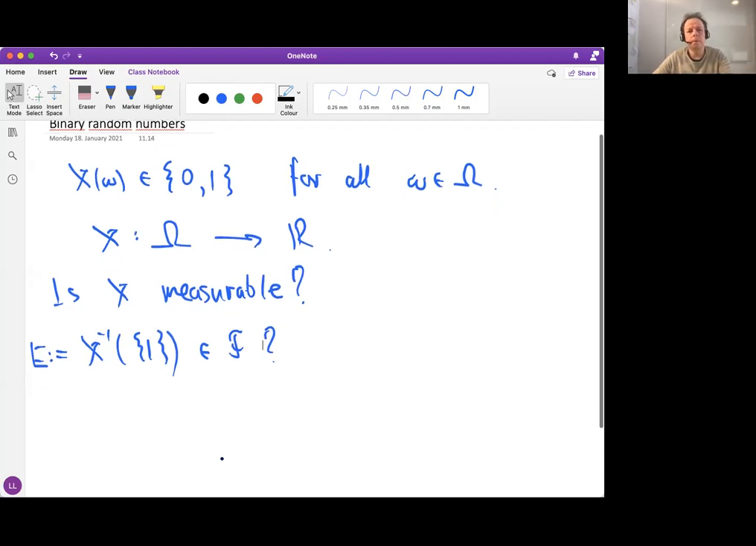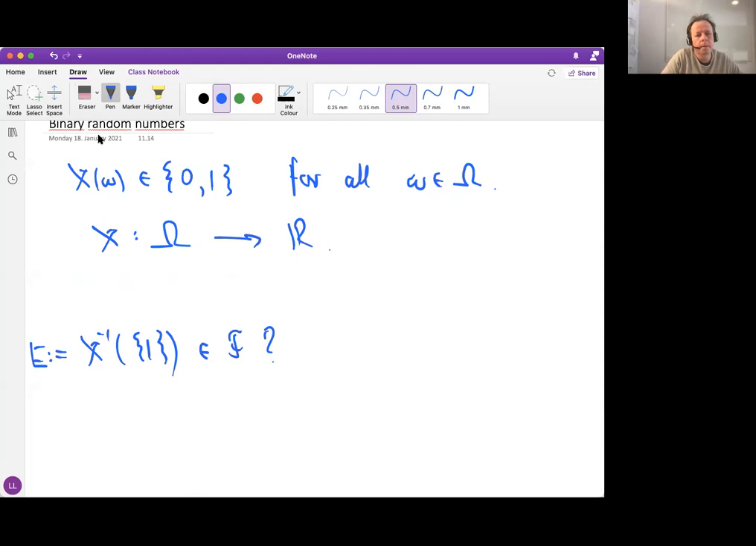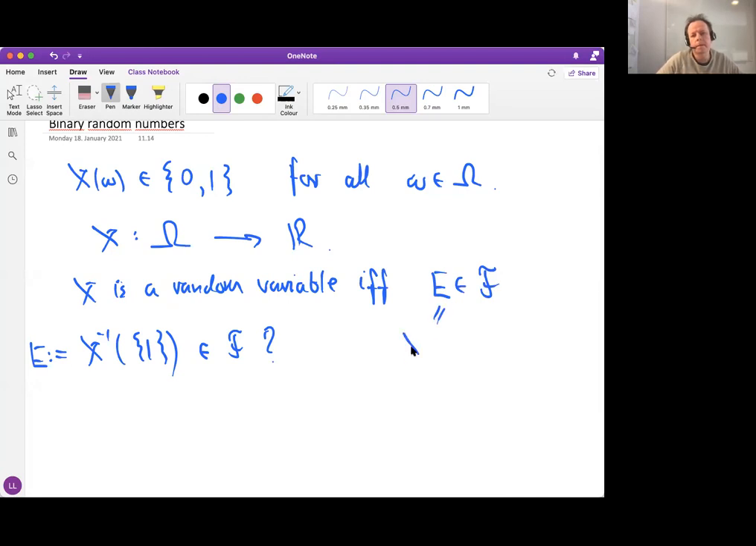You can check that X is measurable. Let's say it this way: we conclude that X is a random variable if and only if E belongs to F. And this is the event that X takes the value 1.